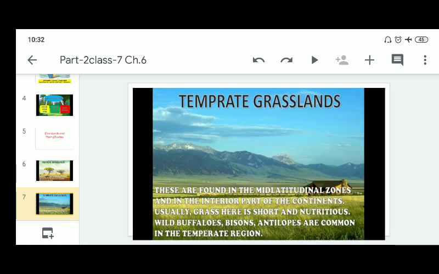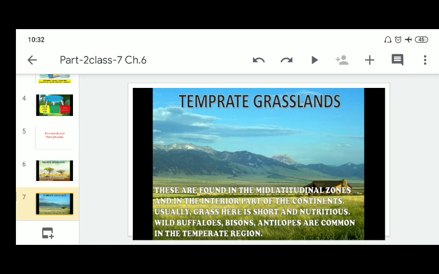Next are temperate grasslands. These grasslands are found in the mid latitudinal zones and in the interior parts of the continents. Usually the grass here is short and nutritious. Wild buffaloes, bisons and antelopes are common in the temperate regions.